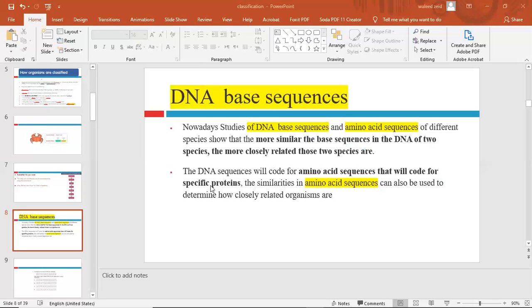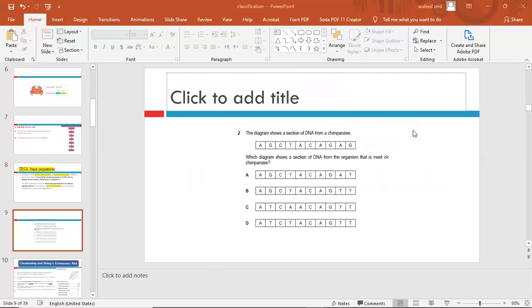equal to each other. So if you want to know whether a species is similar to another species, test the DNA-based sequence for species number 1 and species number 2. If they are similar, then they are related to each other. Look at this question. The exam question comes like this. This is very common in your exam. This is a base sequence: adenosine, guanine, cytosine, thymine, and these are the 4 nitrogenous bases in the DNA structure.